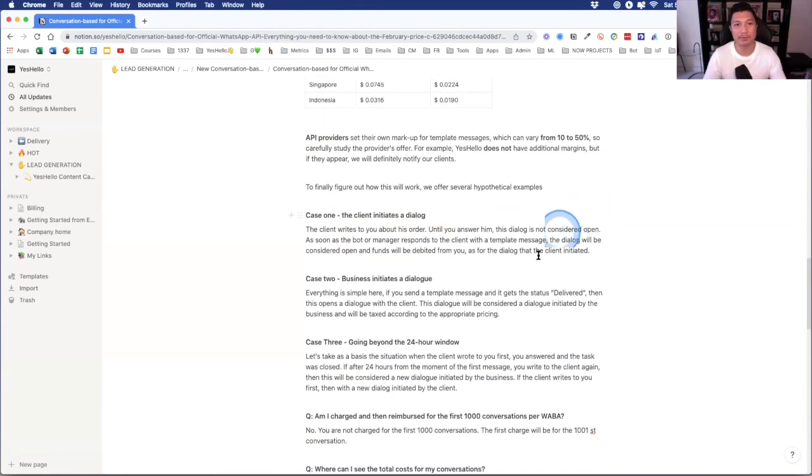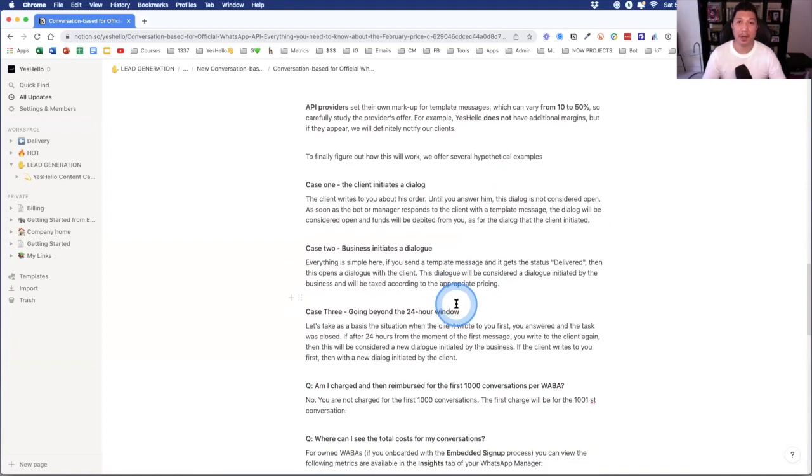Case number 2, if you are doing the broadcast, let's say you have a sale, then you do a broadcast to your clients. And then what happens, right? So everything simple here, it says, if you send a template message and it gets the status delivered, right? That check mark, then this opens a dialogue with the client.